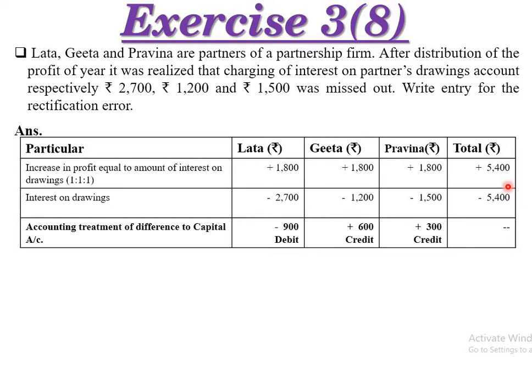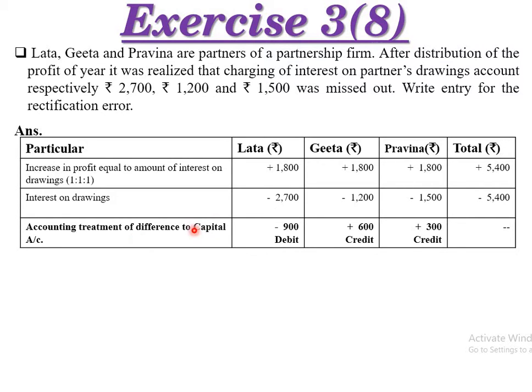Now the interest on drawing is already given here: 2,700, 1,200 and 1,500. It was missed out in the calculation. It's the same amount as this one, right? 5,400, we already discussed. So now the accounting treatment of the difference to capital account: the capital will increase or decrease on the basis of whether the profit increases or decreases. So the capital account of all partners will increase or decrease.